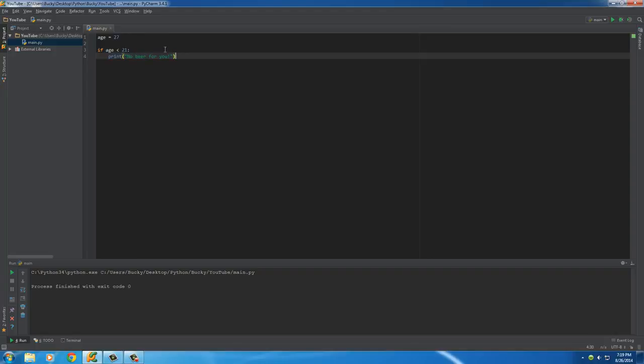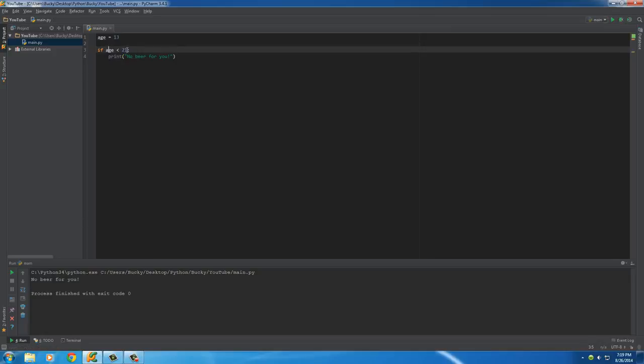So we didn't need to give him this little warning. Now, if we have some little kid who's like 13 try to use the site, it's going to say, okay, if 13 is less than 21, that's true, 13 is indeed less than 21, then that's when we want to print this, no beer for you. So whenever we run this, it says, okay, check this, and okay, that is true, so run this line of code. So again, whenever the test is true, run it. Whenever it's false, just move on. So it executes whatever down here.